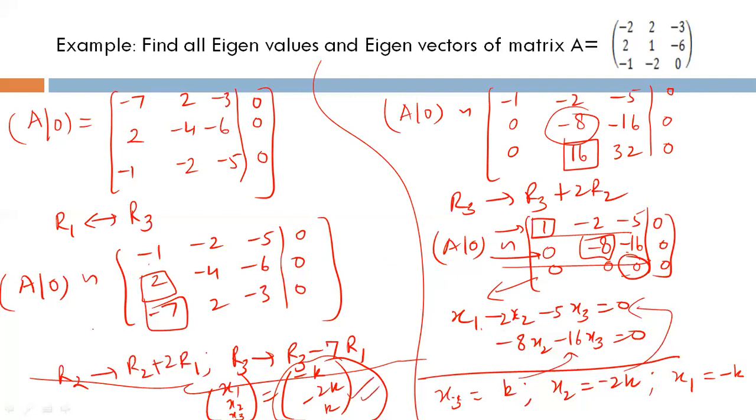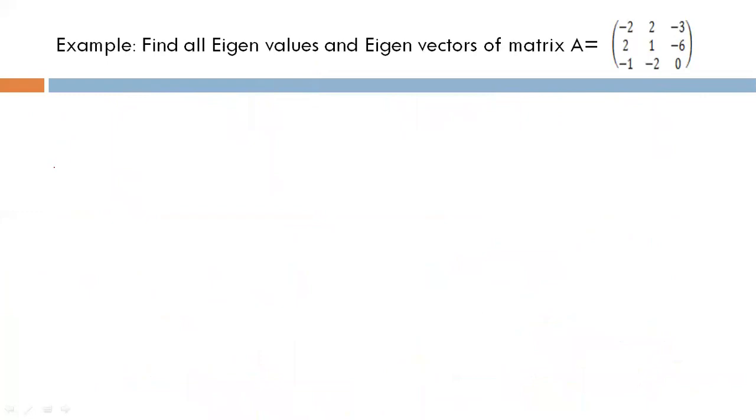Now similarly, we will find the eigenvector corresponding to lambda equal to minus 3. I am interested in lambda equal to minus 3 because it is a repeated eigenvalue. So Ax equal to lambda x; for lambda equal to minus 3, it will be Ax equal to minus 3x, or A plus 3I times x equal to 0.